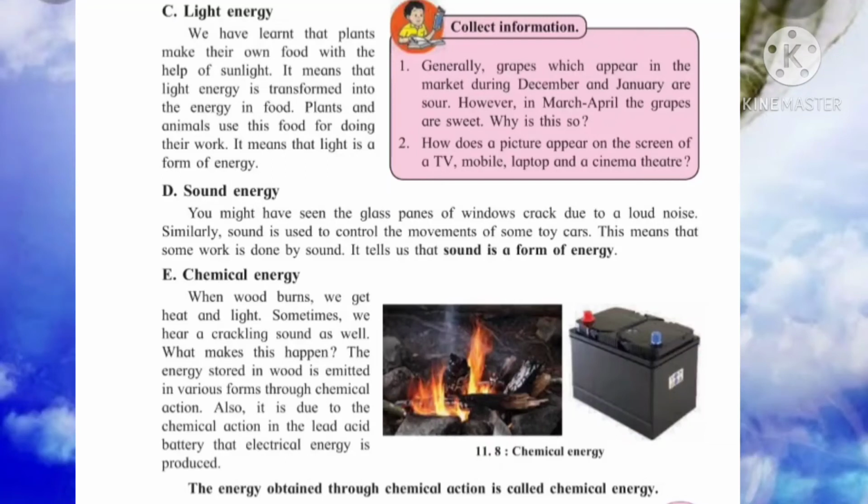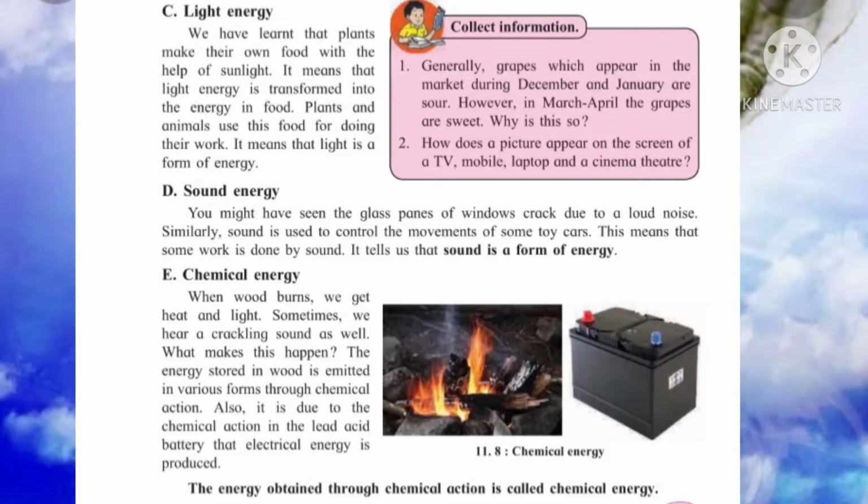So now the grapes which we get, it is sour in taste. However, in March and April the grapes are sweet in taste. So why is this so? Why in December and January is the taste of grapes sour, and why in March and April is it sweet? Yes, everyone think over it. See what happened in the months of December, January, and what happened in the months of March and April.